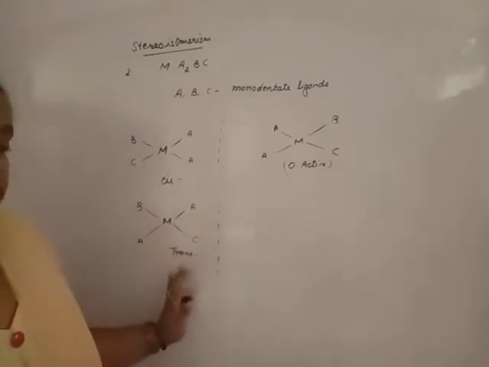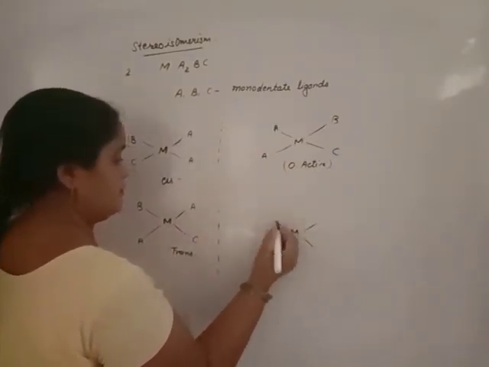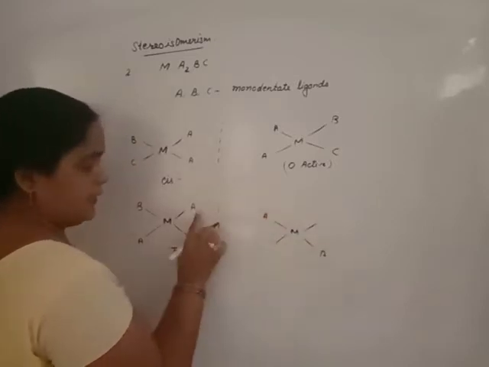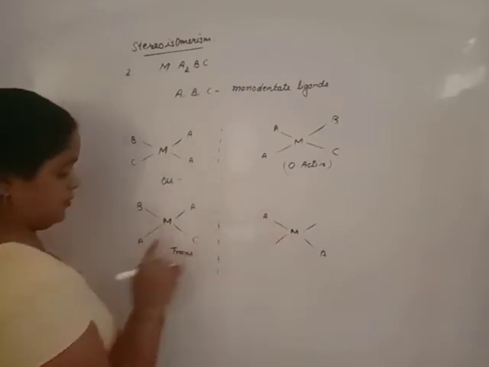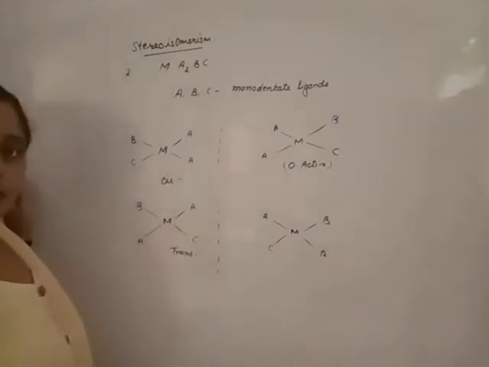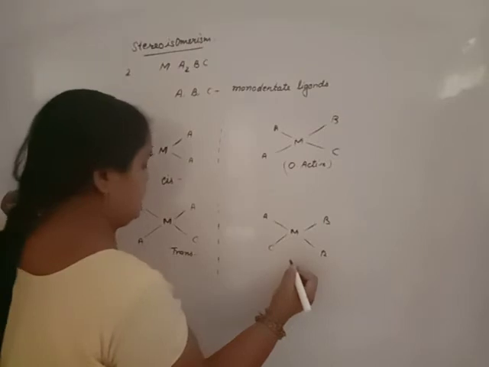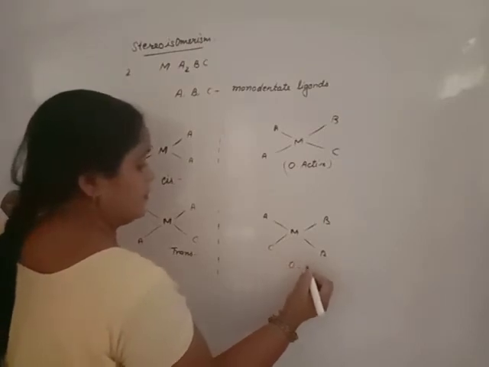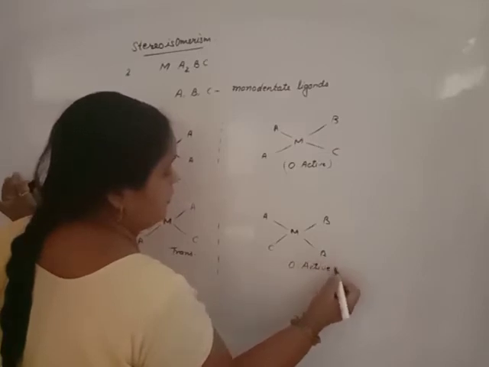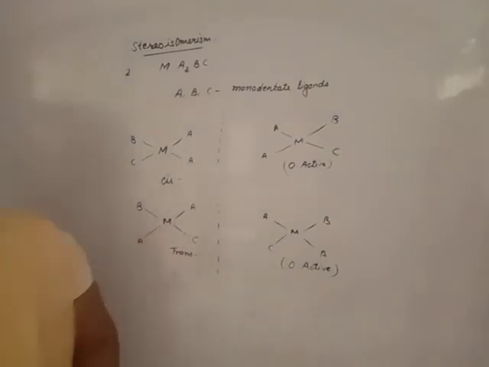The same will be done with the trans isomer, like this. A on the right side, in the mirror image it is on the left side. On the left side it is on the right side. It is a non-superimposable mirror image, as you will identify, that means it has optical isomers, that is, it is optically active. If it is not optically active, that means there are no optical isomers.